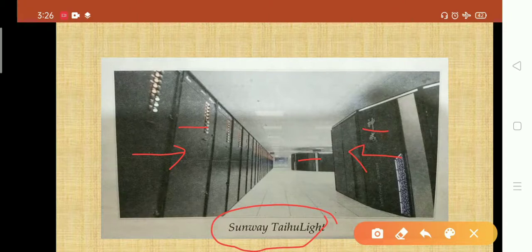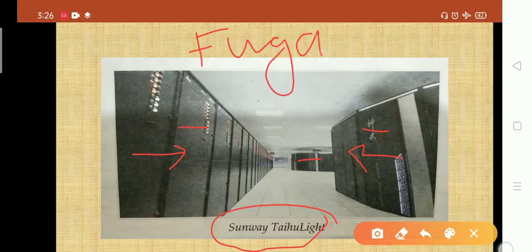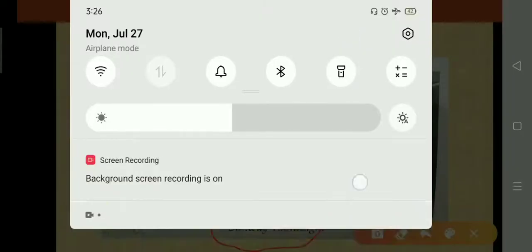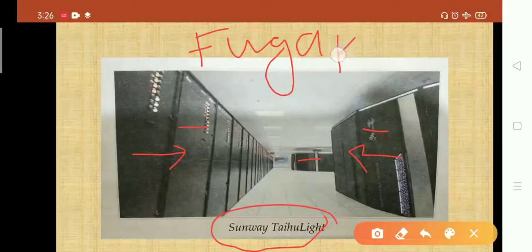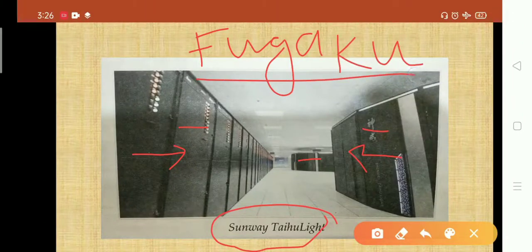The supercomputer name is Fugaku. This Fugaku computer of Japan is the world's fastest supercomputer. It is made by two companies of Japan.